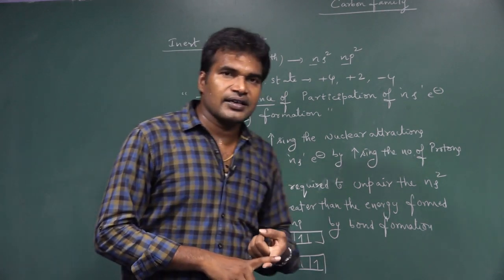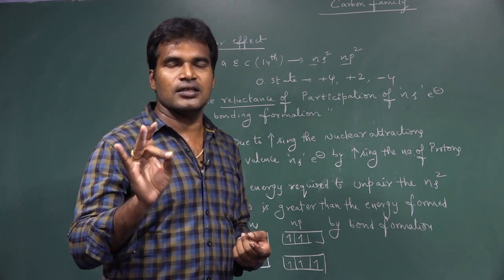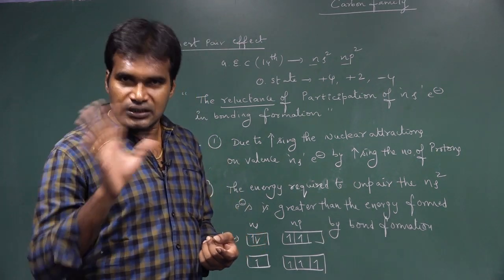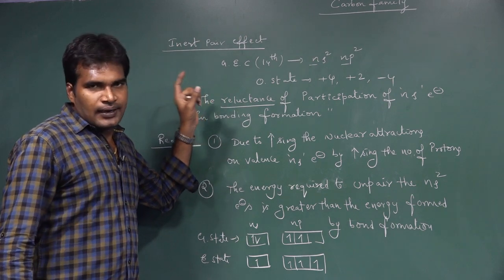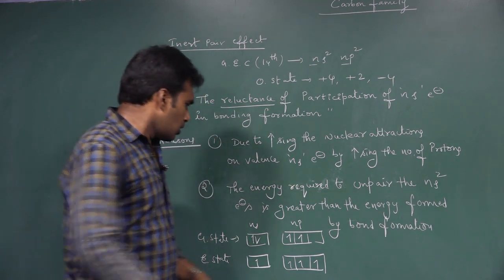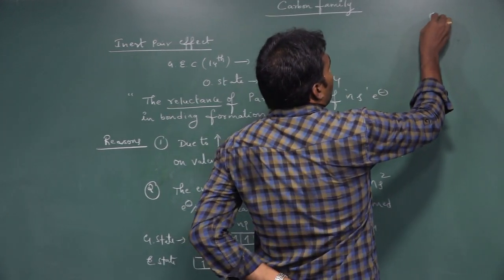Especially this effect can be seen in the 13th, 14th, 15th and 16th groups. In these 4 groups, we can clearly see the effects of the inert pair effect. Okay, next move on to physical properties.